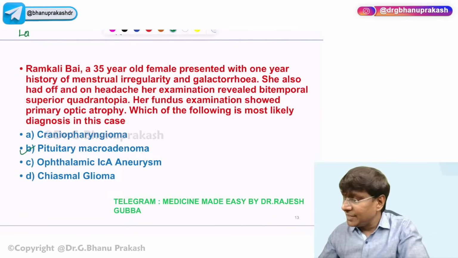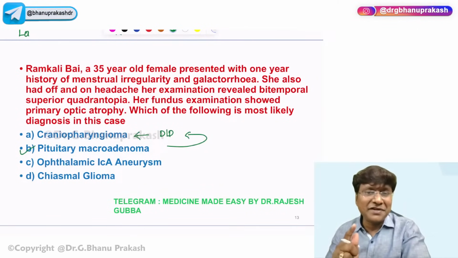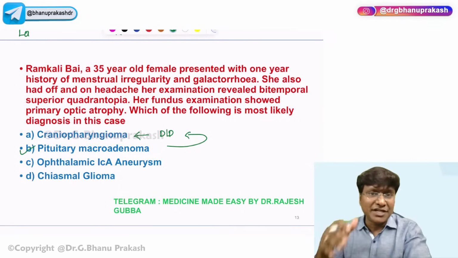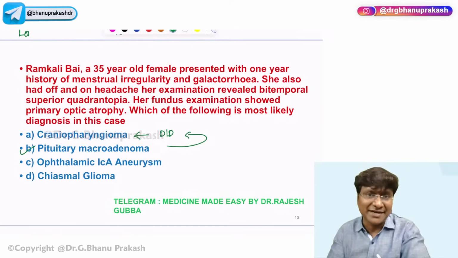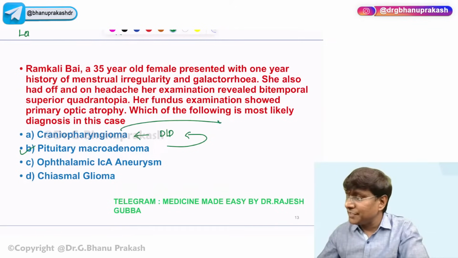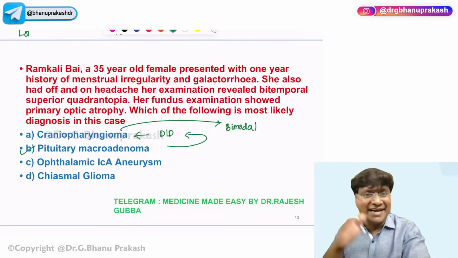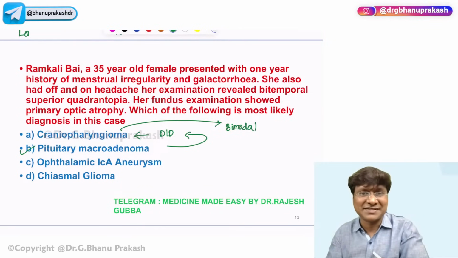Because a very close differential diagnosis for pituitary macroadenoma is actually craniopharyngioma, because craniopharyngioma is also a tumor which will increase the prolactin level by compressing the pituitary stalk. But how will you differentiate craniopharyngioma from prolactinoma? In craniopharyngioma, if you observe, there is a bimodal age of presentation. It is observed in children and in elderly individuals, right?